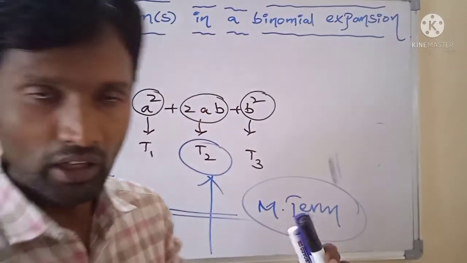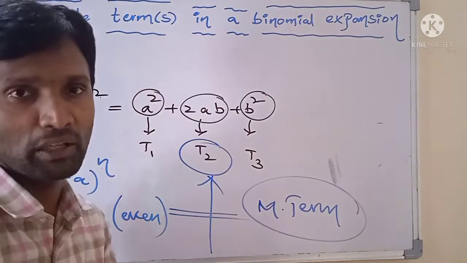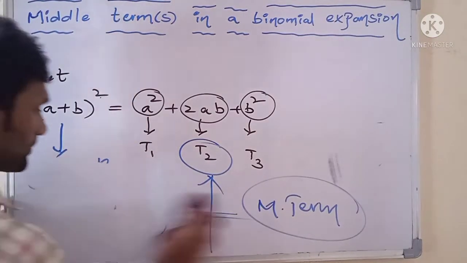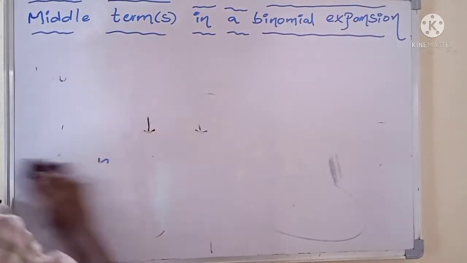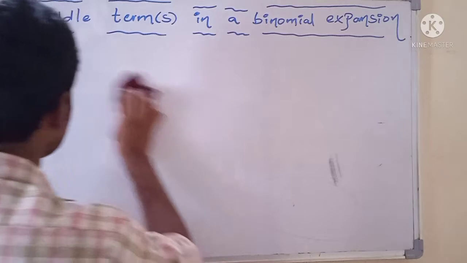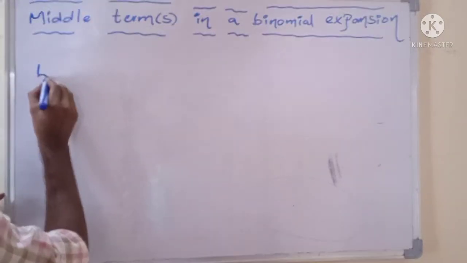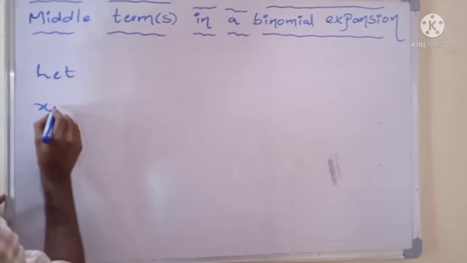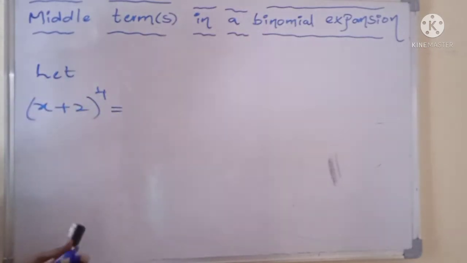For suppose take another example to understand the concept of middle term of the binomial expansion. Let x plus 2 whole to the power 4.